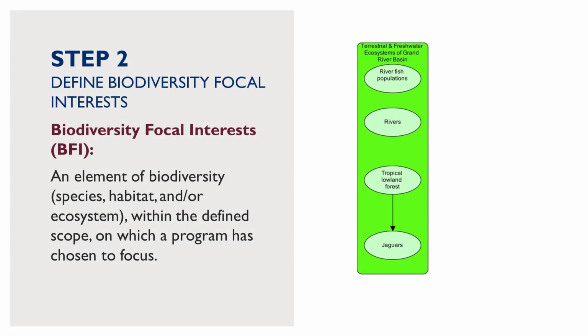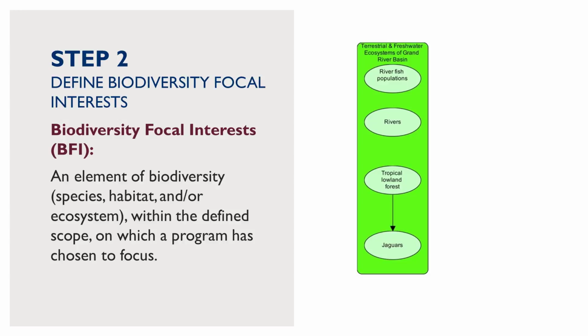In the last presentation, we looked at defining your biodiversity program scope. In this presentation, we'll look at defining biodiversity focal interests. The second step in developing your situation model is to define the ecosystems, habitats, and/or species you are trying to conserve or restore. We call these biodiversity focal interests and use light green ovals to represent them in a situation model.